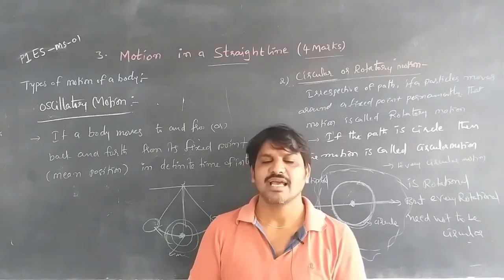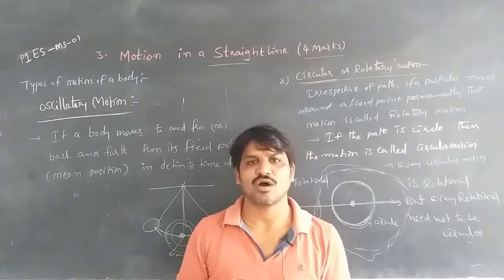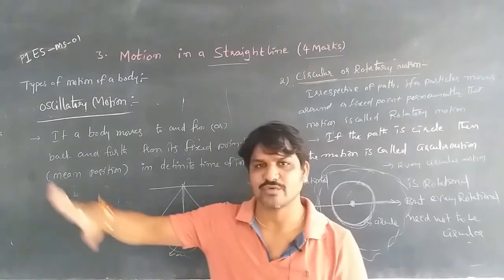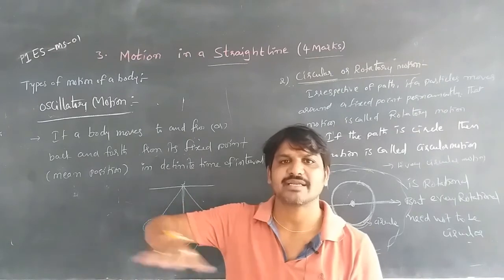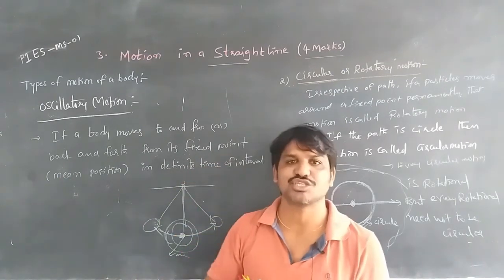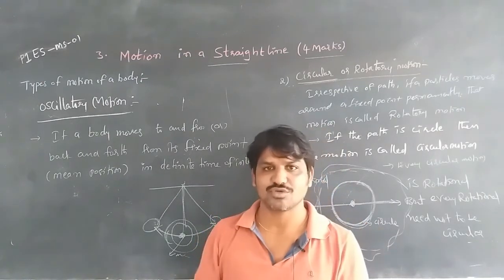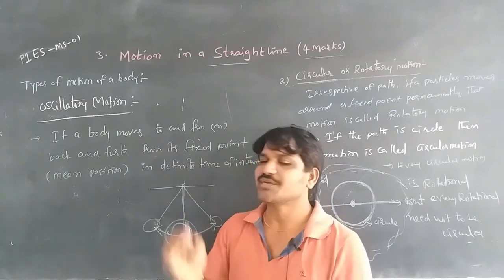Another one is oscillatory motion. If the body moves to and fro or back and forth, like a swing, that is the motion of a particle moving to and fro from its fixed point or mean position in a definite interval of time, called oscillatory motion. These are the three types of motions.